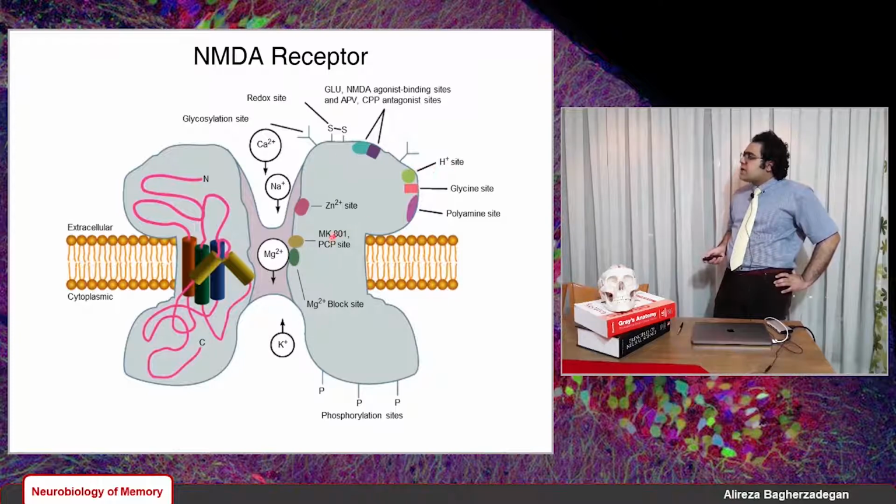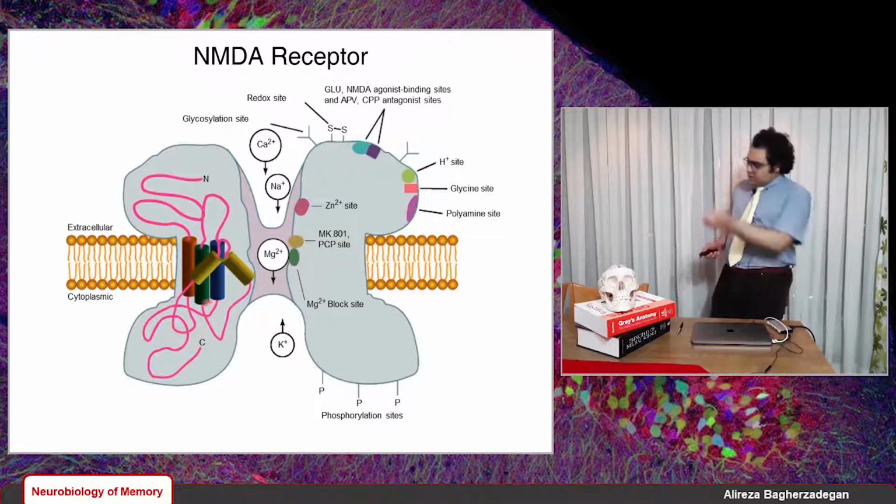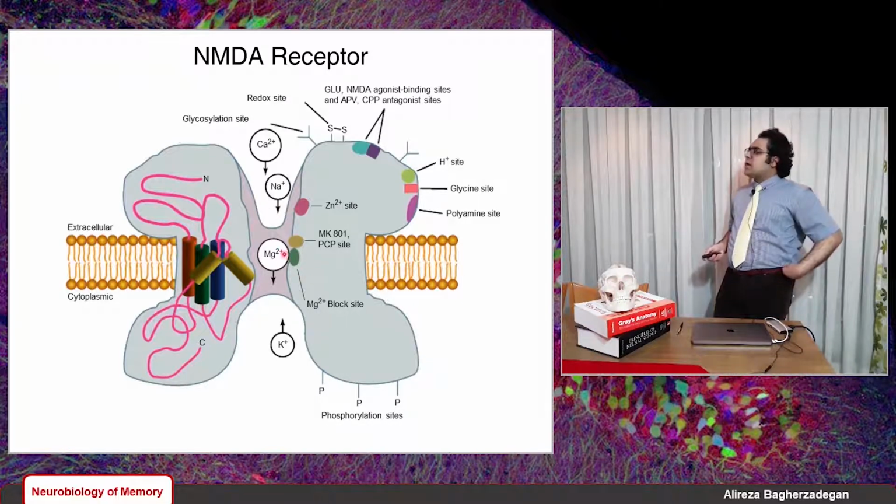And this is a general structure of this receptor. These are different sites. We have a phosphorylation site, agonist and antagonist binding sites here. We have also a magnesium block site. This is the pore, the channel itself, and they have a magnesium ion blocking this channel. And it has a very important role in the activation of these receptors. So I'm just going to talk about that. So, that's the general shape and the structure of NMDA receptors.